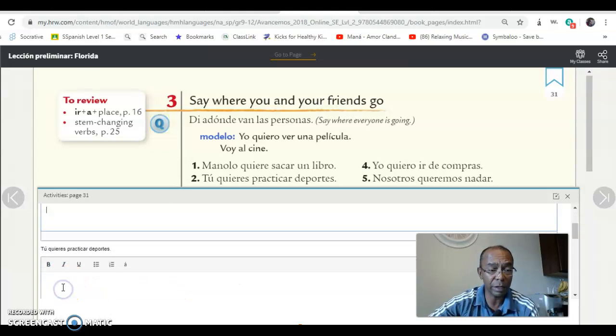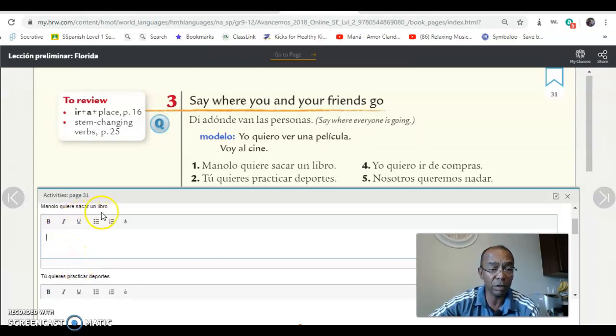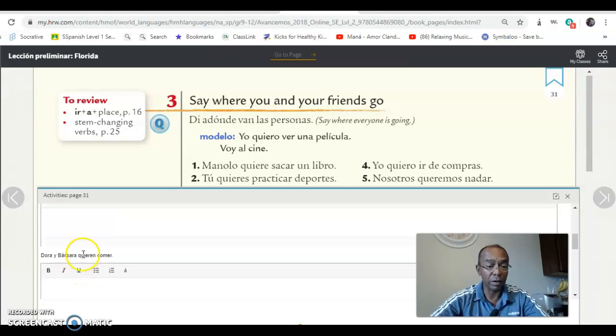write it down right here. So you go for each one. Si Manolo quiere sacar un libro, where does he go? So he will be va a la biblioteca, period. If you want to put the name first, you can put Manolo. Or if you want to just put the pronoun for Manolo will be él. Él va a la biblioteca. Sorry about that. Él va a la biblioteca. We go to the next one.